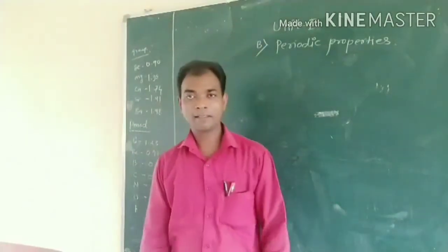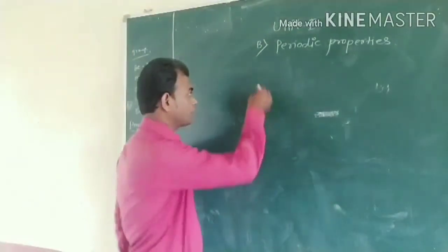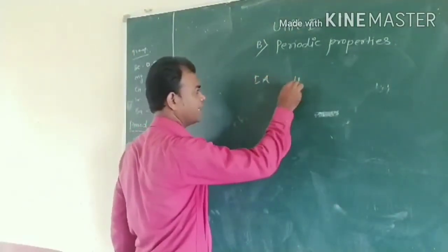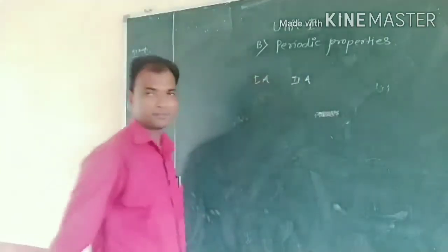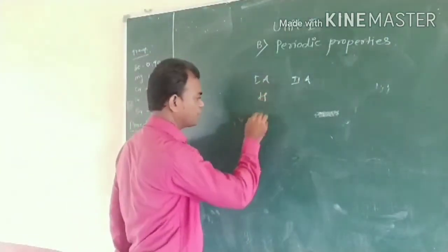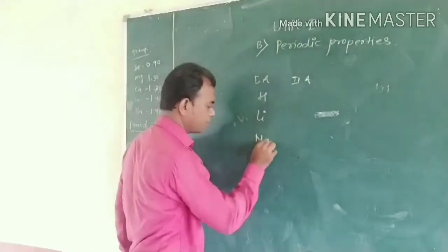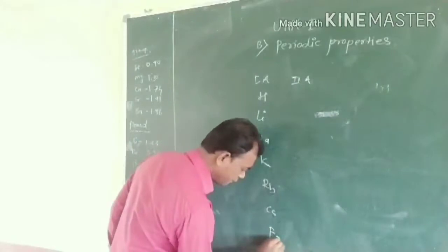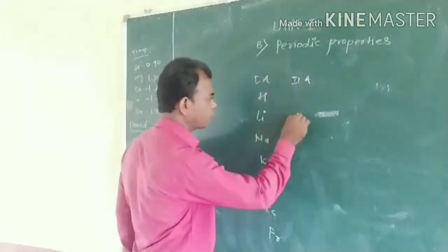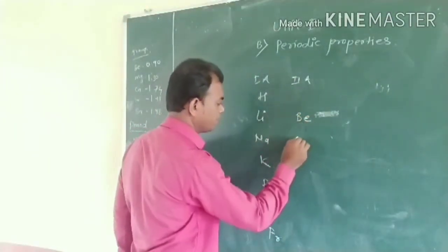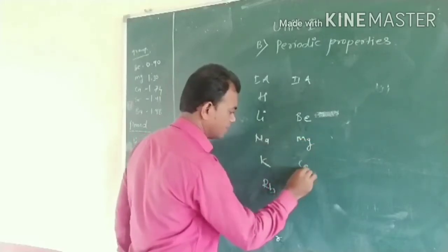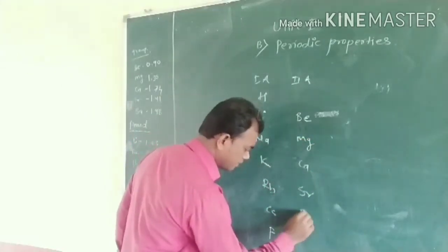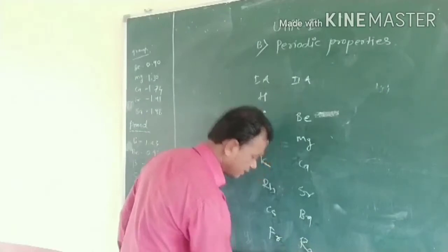Okay friends, now we discuss the first A group and second A group elements. The first A group is hydrogen, lithium, sodium, potassium, rubidium, cesium and francium. The second A group elements are beryllium, magnesium, calcium, strontium, barium and radium.